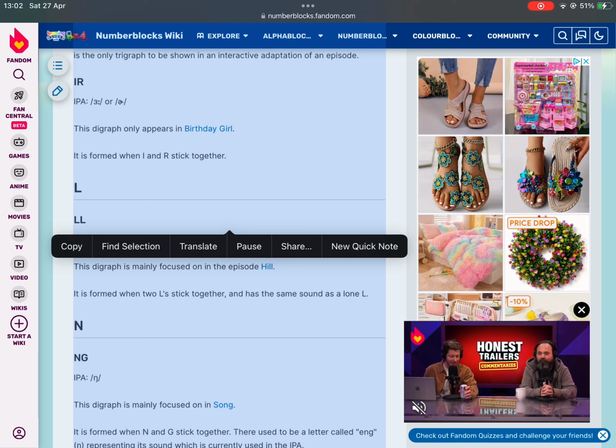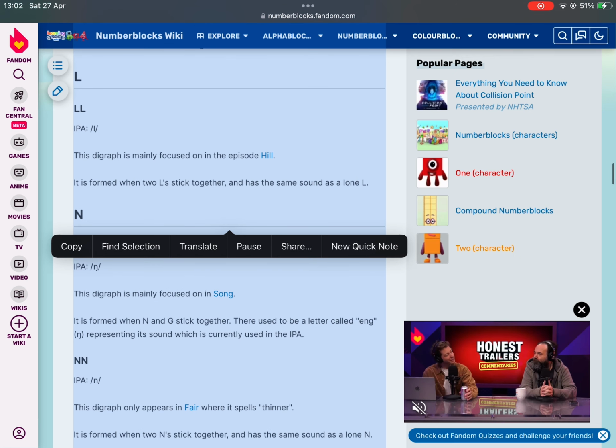IPA, or. This digraph only appears in Birthday Girl. It is formed when I and R stick together. LL, IPA, L. This digraph is mainly focused on in the episode Hill.